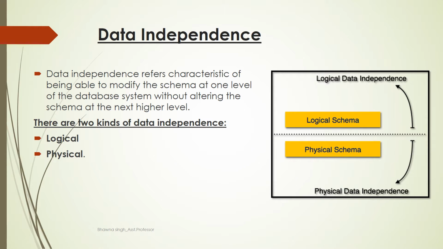So therefore, if the entire data is dependent, then it will be a very tedious and highly complex job for us. That is why we have designed the DBMS as a multi-layered system, and it follows a layered architecture so that whenever we want to change the data at one layer, it does not affect the data at another level. And this concept, changing data at one level without affecting the data at another level, is known as data independence. That means the data is independent between the layers.